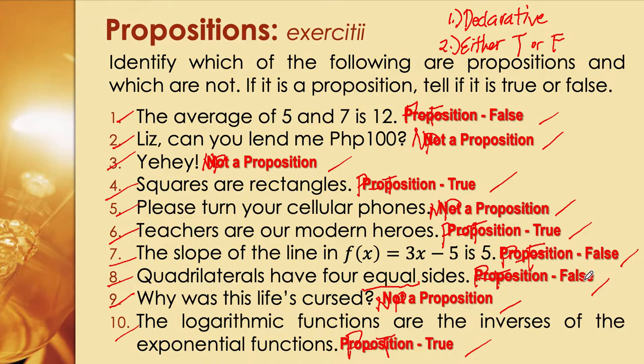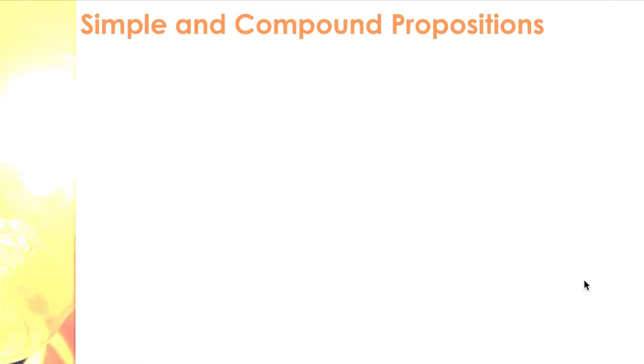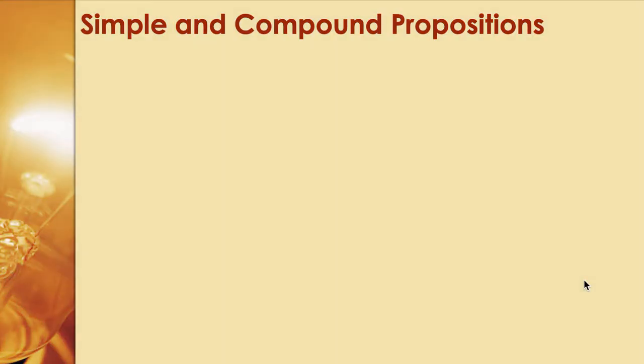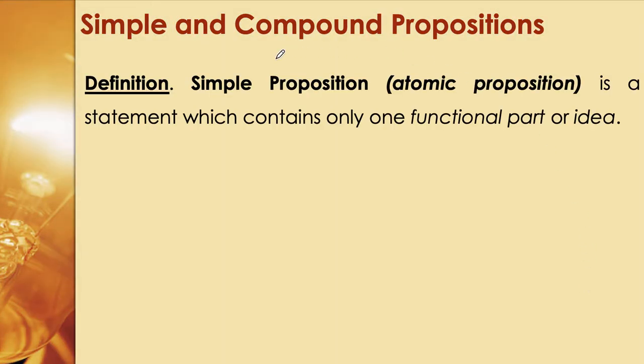Okay, next in our definitions, we're going to define simple and compound propositions. So let's define the simple first. Simple propositions, also called in some books atomic propositions, are the most basic type of proposition: a statement which only contains one functional part, or shall we say one idea. One idea. So that's a simple proposition.